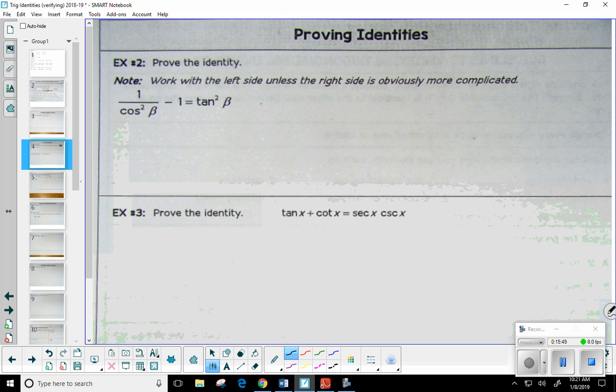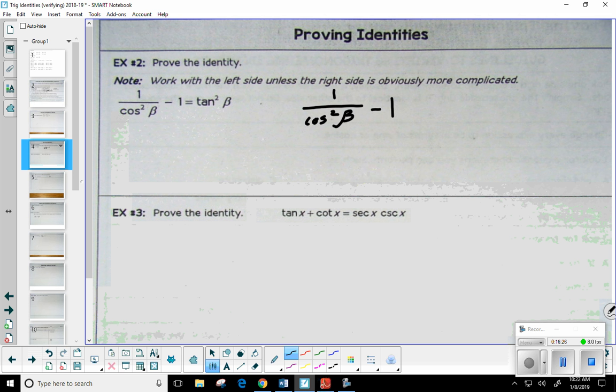Okay. So let's start. I have 1 over cosine squared of beta minus 1. Let me write this out. 1 over cosine squared of beta minus 1. And remember, beta is just a variable, that Greek letter. If you have x or theta or alpha, that has no bearing on the identities. It changes nothing. So if you're more comfortable just rewriting it as x, feel free to. It does not change anything. So I want to make this look like tangent squared of beta.